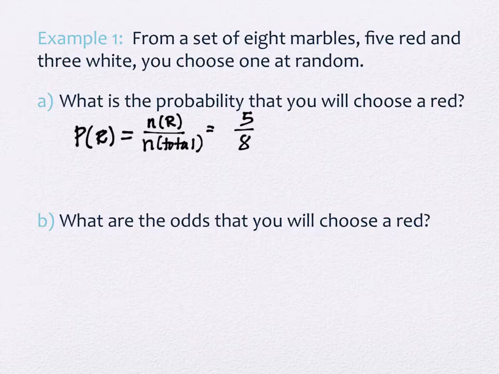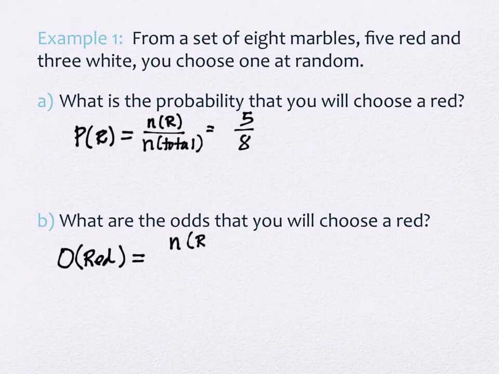Okay, so it's a comparison. It's a comparison of red to everything. That's what probability is. A comparison of one item to every possible item that can exist. Odds is a little bit different. So odds is going to be the letter O. Again, odds of red. And I'm going to do it with the numbering because it's easier. I'll show you the other one so you can see it in a second.